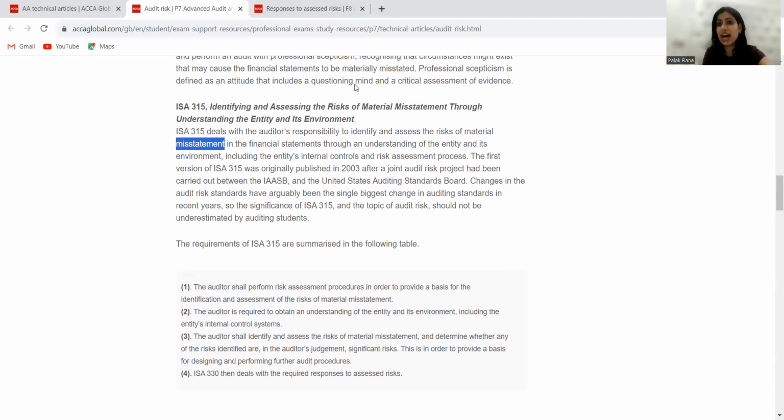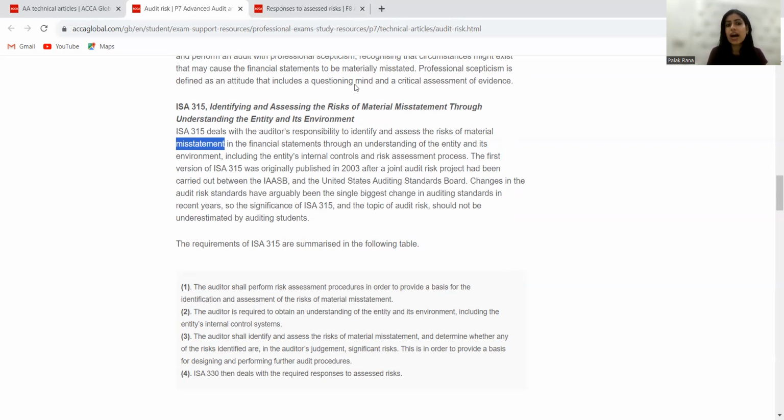Procedures, I have already shared in my previous classes. The students who are getting coaching from me also know that I used to tell them that in a procedure question, which is one of the most important areas, students need to focus on action, source, and purpose. And action is my verb, and we have to use keywords like obtain, reperform, recalculate, evaluate, discuss while using the procedures.